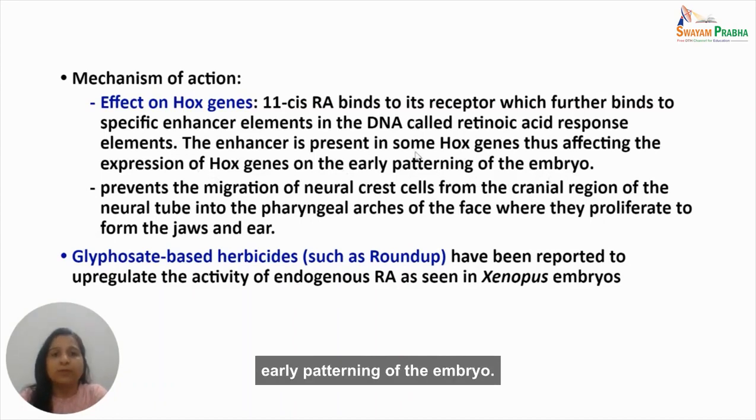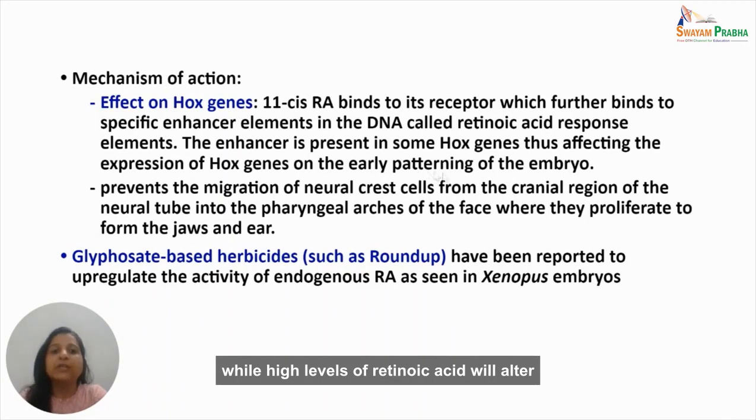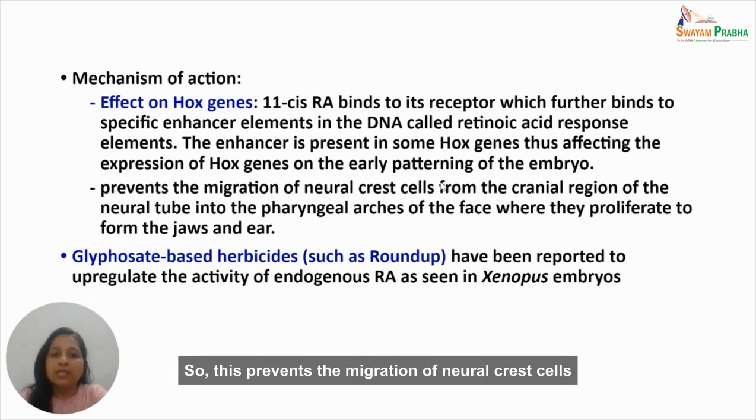So low levels of retinoic acid will generate the anterior-posterior axis of the embryo, while high levels of retinoic acid will alter the early patterning of the embryo. So there is an alternate effect of the low levels and high levels of retinoic acid. This prevents the migration of neural crest cells from the cranial region of the neural tube into the pharyngeal arches of the face, where they proliferate to form the jaws and teeth.